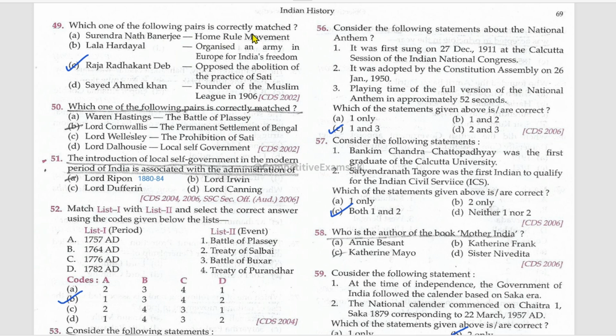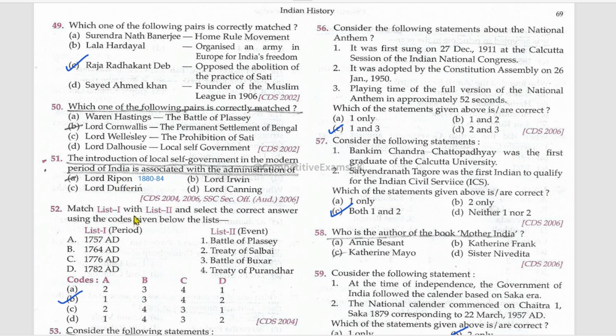Which one of the following pairs is correctly matched? Raja Radhakant Dev opposed the abolition of the practice of sati. This is true. Which one of the following pairs is correctly matched? Lord Cornwallis, the Permanent Settlement of Bengal. Right. The introduction of local self-government in the modern period of India is associated with the administration of Lord Ripon. Local self-government, Lord Ripon.